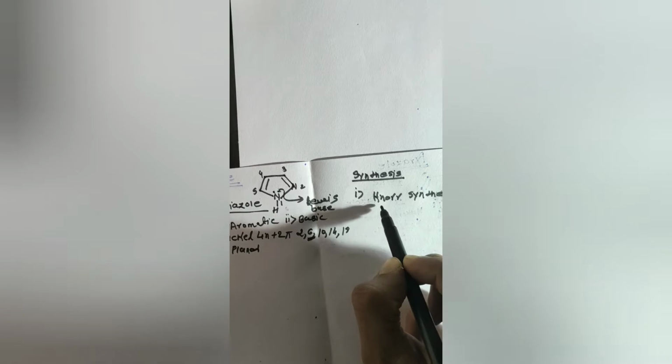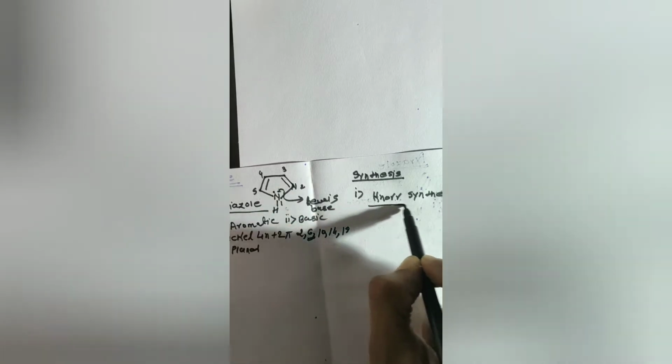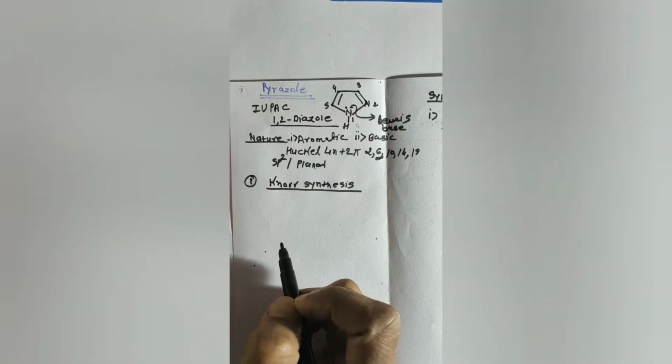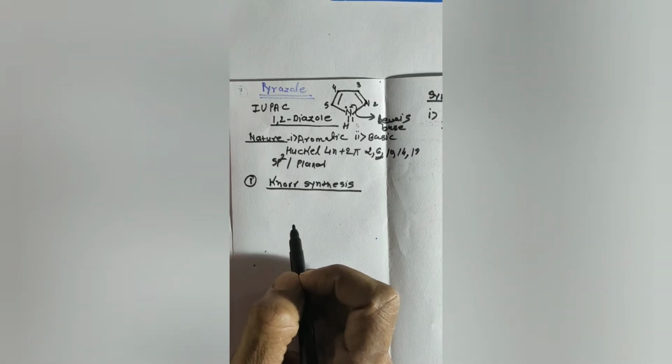Now if you have to synthesize pyrazole by the use of this reaction, the Knorr synthesis, then what are the components?